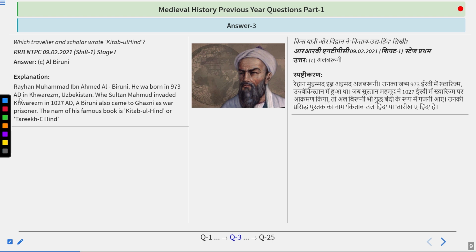Abu Rehan Muhammad ibn Ahmad Al-Biruni was born in 973 AD in Khwarazm, Uzbekistan. When Sultan Mahmud invaded Khwarazm in 1027 AD, Al-Biruni also came to Ghazni as a war prisoner. The name of his famous book is Kitab-ul-Hind or Tarikh-e-Hind. So remember the book name. And as I said, he was the first Muslim scholar who read the particular books known as the Vedas, which were written in Sanskrit.